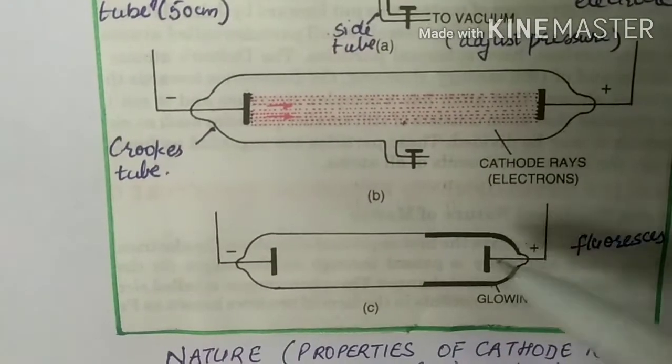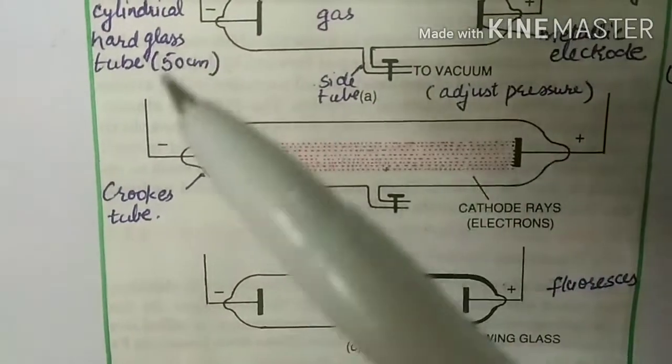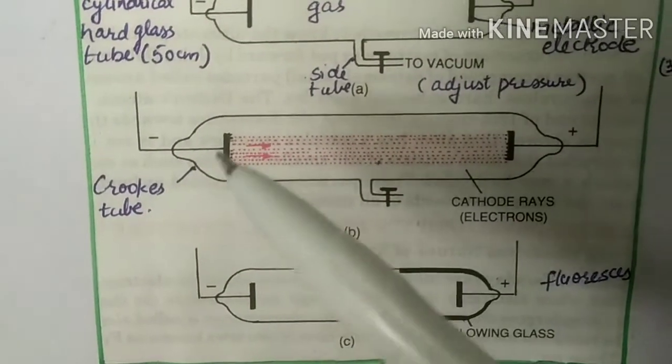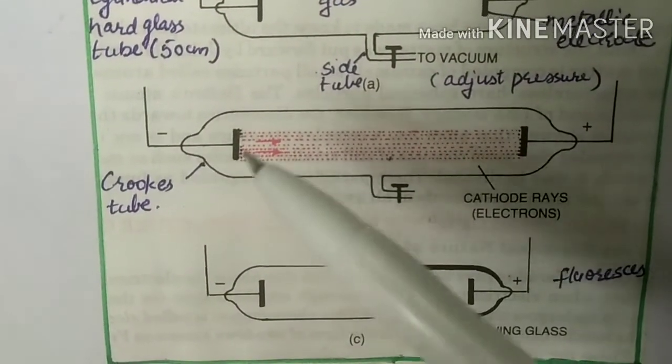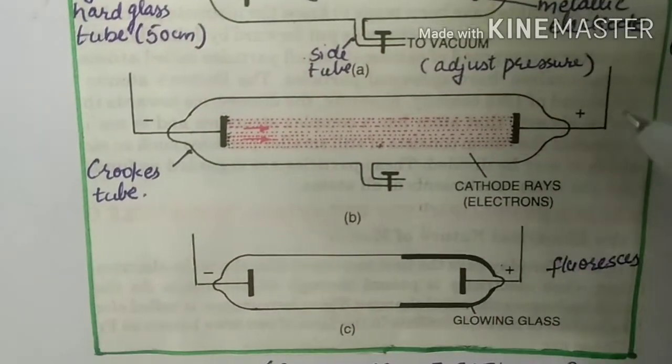Now this glow is seen because some invisible rays are emitted seemingly from the cathode towards the anode.